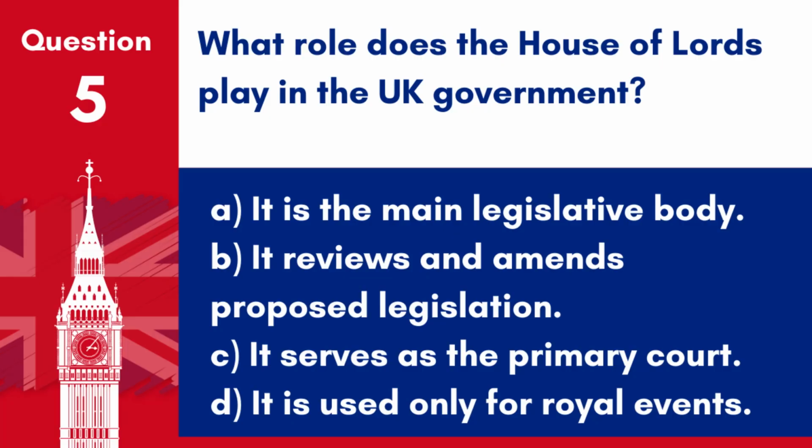Question 5. What role does the House of Lords play in the UK government? A. It is the main legislative body. B. It reviews and amends proposed legislation. C. It serves as the primary court. D. It is used only for royal events. Answer. B. It reviews and amends proposed legislation. The House of Lords acts as a revising chamber, scrutinizing bills passed by the House of Commons.